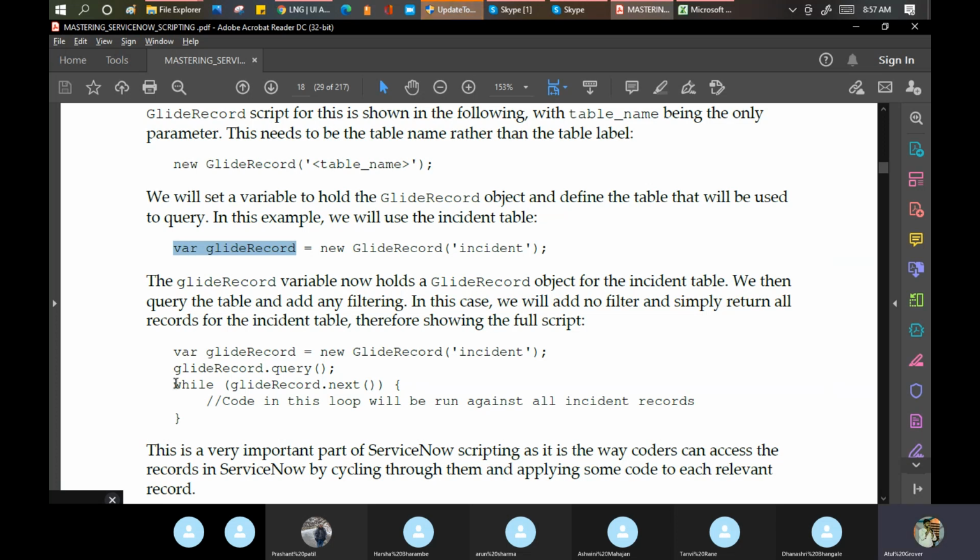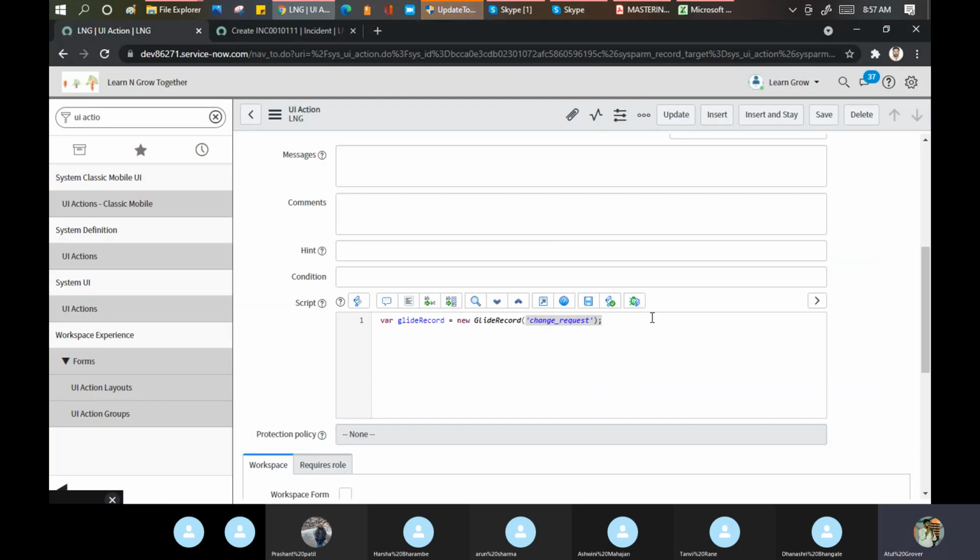What I want to see, let's see, GlideRecord dot query. Query is a function given by ServiceNow out of the box. And how long should it run? While GlideRecord dot next. Until that loop ends. Till the time the loop does not end. Let me copy paste this. Right? Go here.